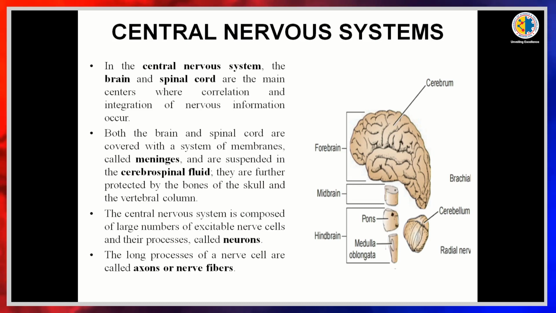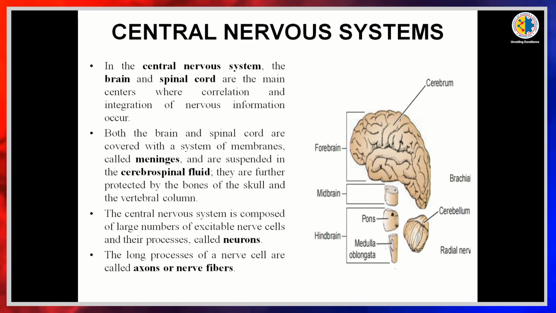Coming to the central nervous system. As I already said, the central nervous system is divided into brain and spinal cord, which are the main centers where the correlation and integration of the nerve impulses occur.